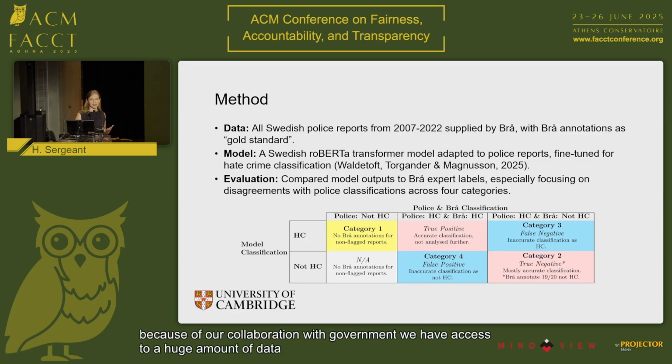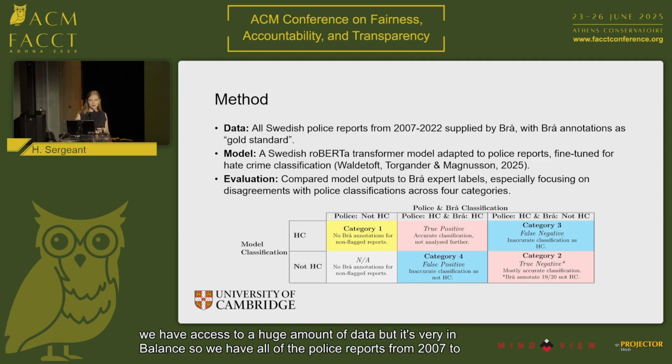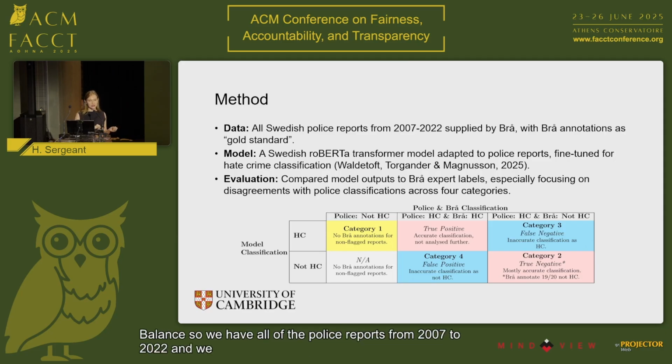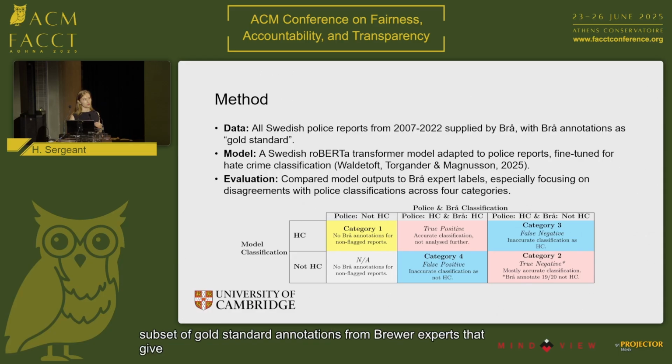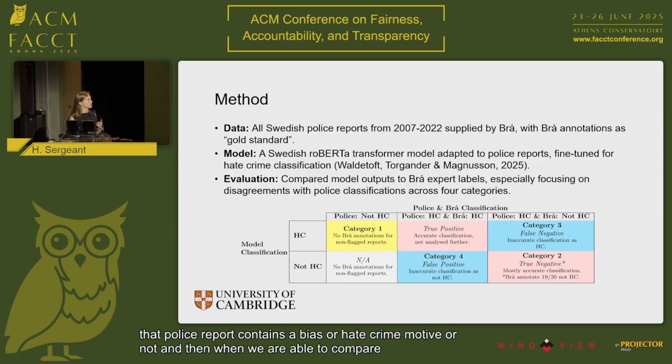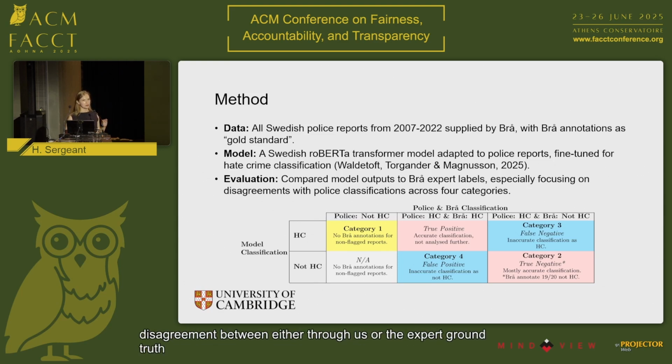So thankfully, because of our collaboration with government, we have access to a huge amount of data, but it's very imbalanced. So we have all of the police reports from 2007 to 2022, and we have a very small subset, but very high quality subset of gold standard annotations from BRUA experts that give us an insight into what they would label whether or not that police report contains a bias or hate crime motive or not. And then when we are able to compare the differences between these two, we're looking for where there might be a disagreement between BRUA, so the expert ground truth label, the police initial classification, and our model classification as well.